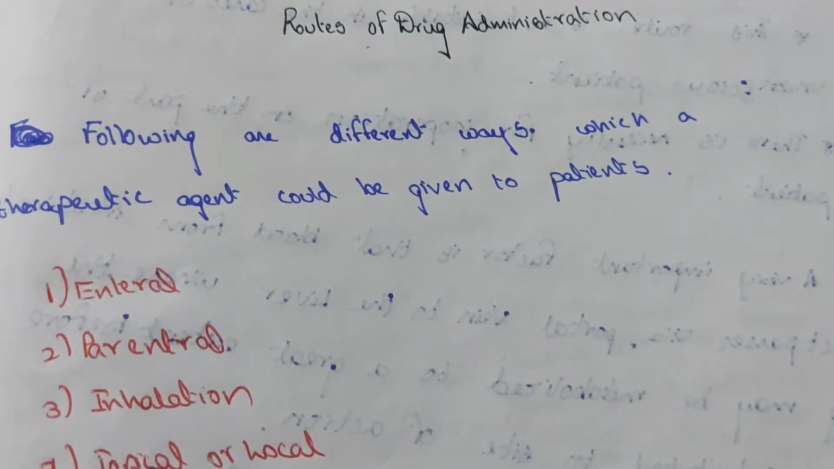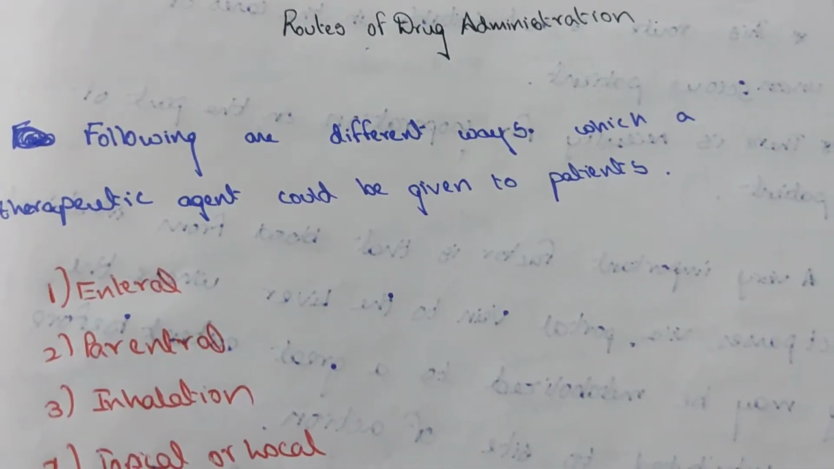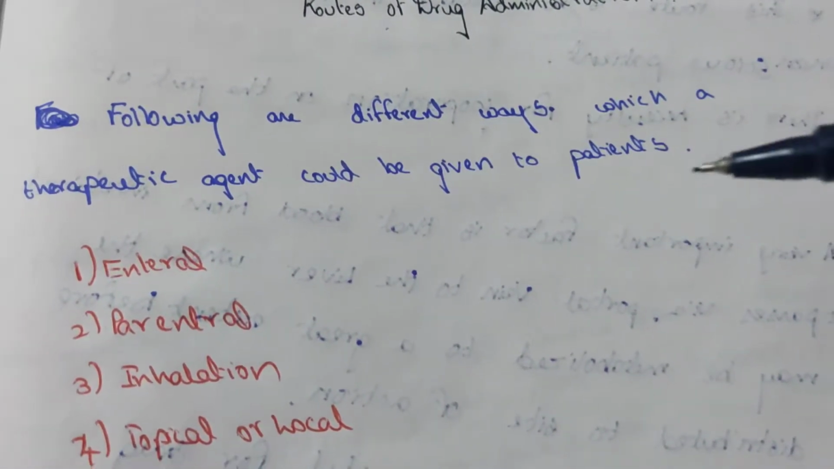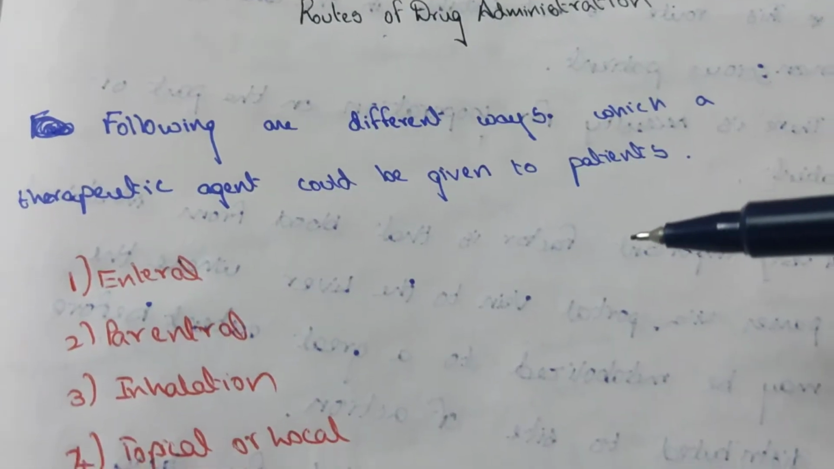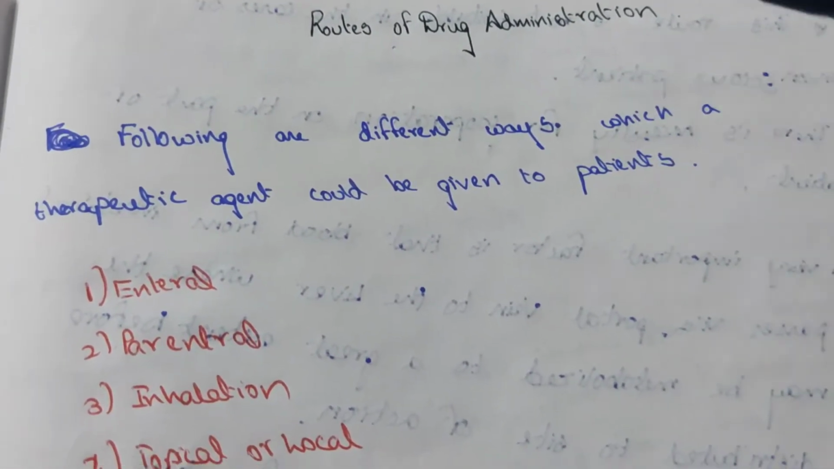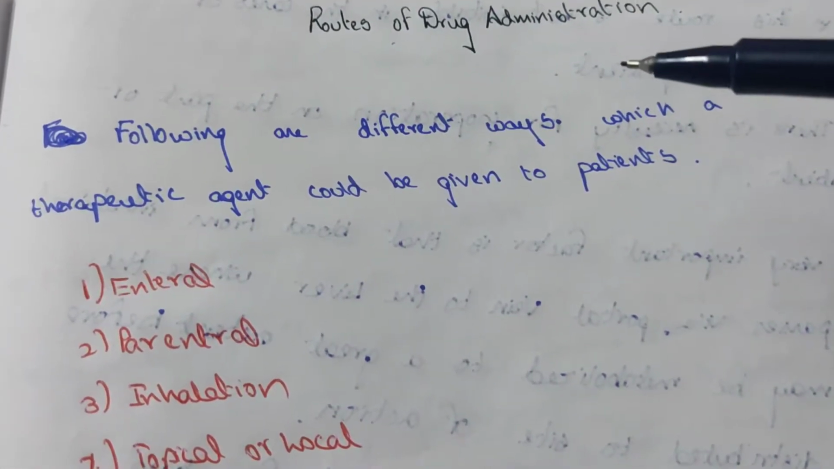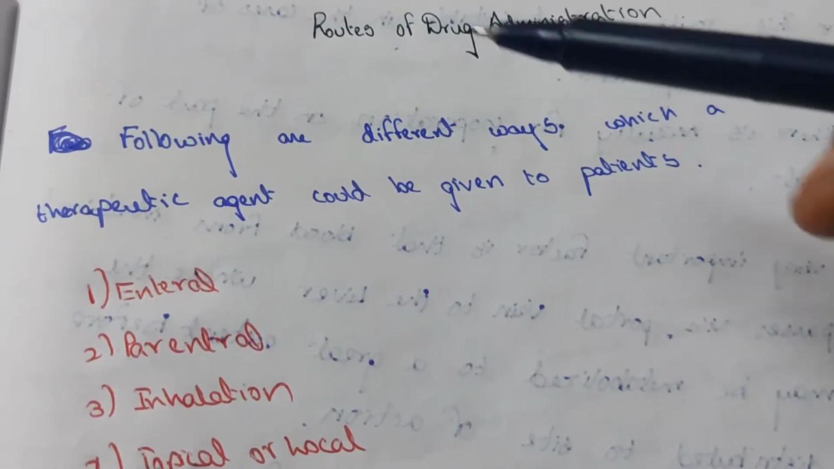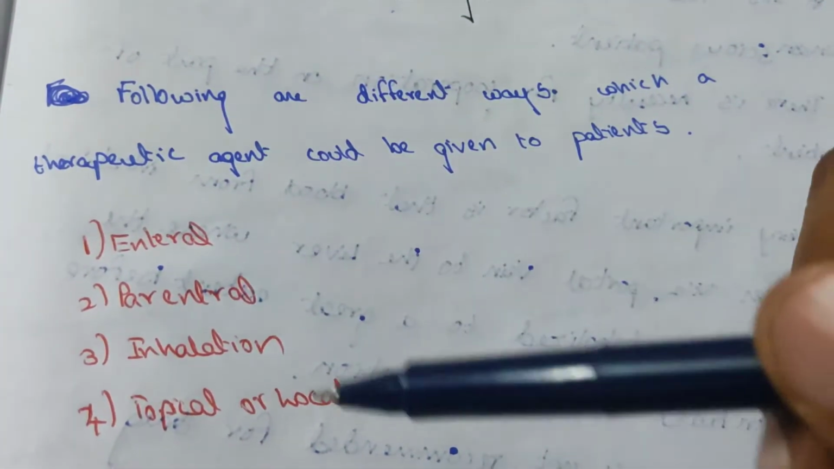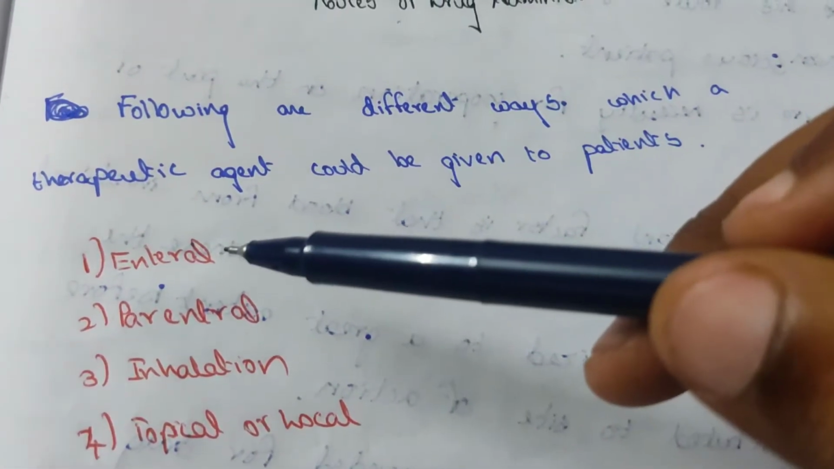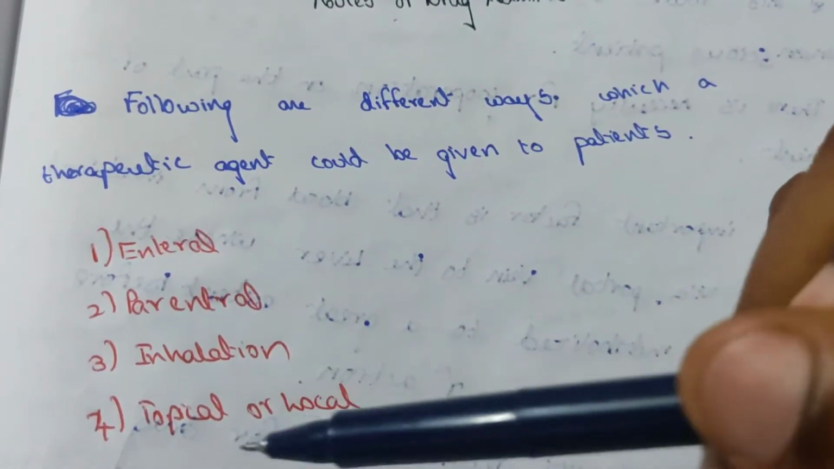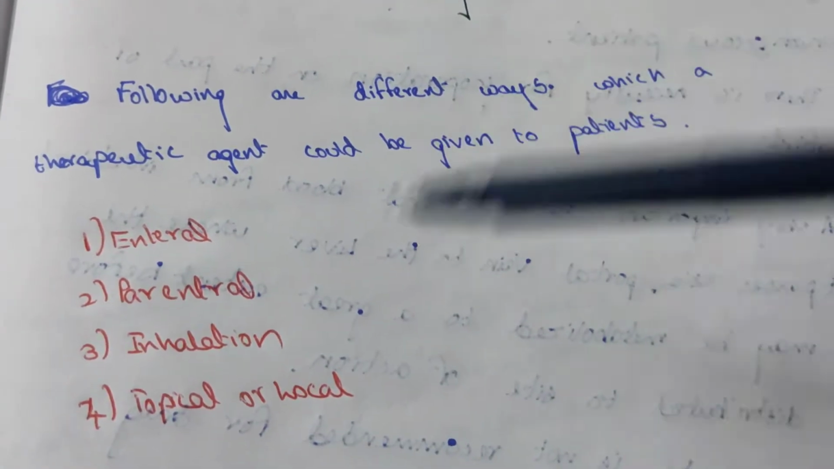In this video, we are going to see about route of drug administration. The following are different ways in which the therapeutic agent could be given to a patient. These are the four ways in which the drugs can be given: enteral, parenteral, inhalation, and topical or local application above the skin.